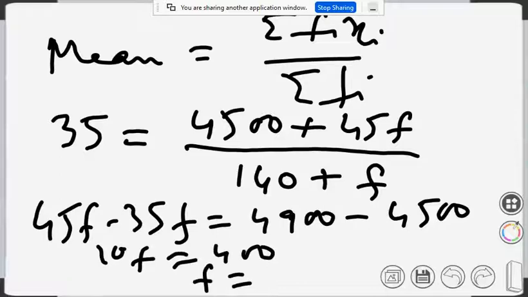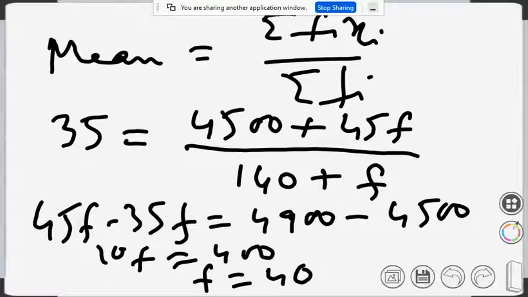So f equals 40. That's how you get f. After you get f, you put the value in the table and then calculate the median.